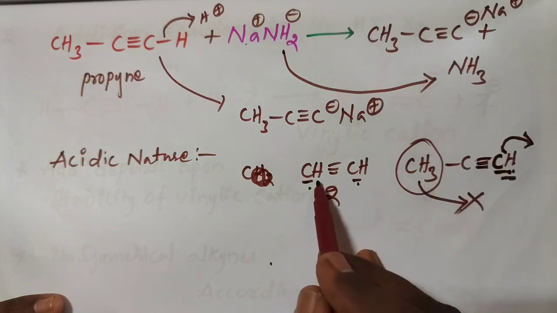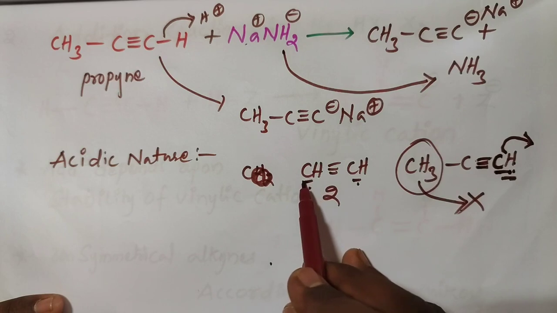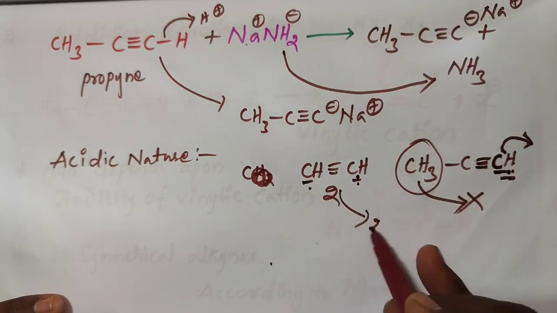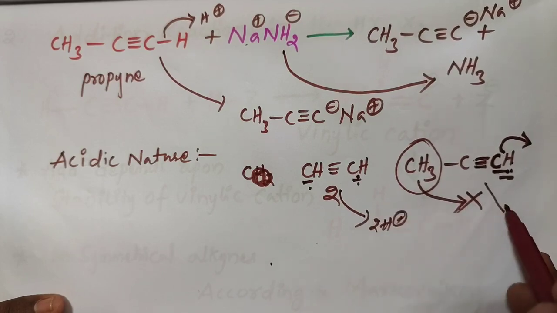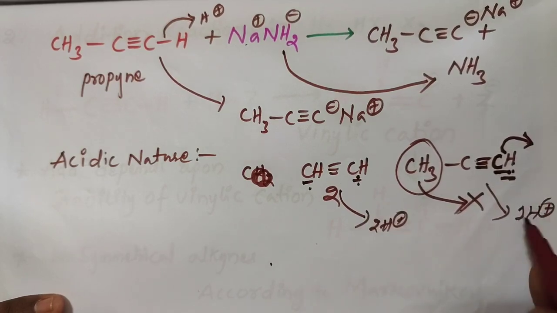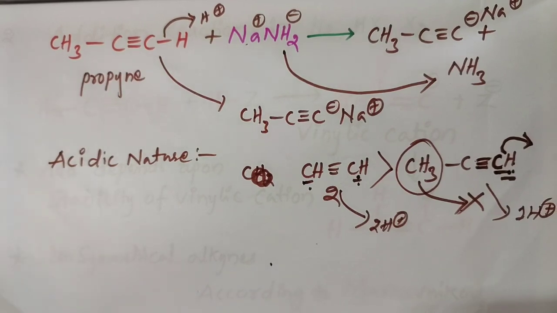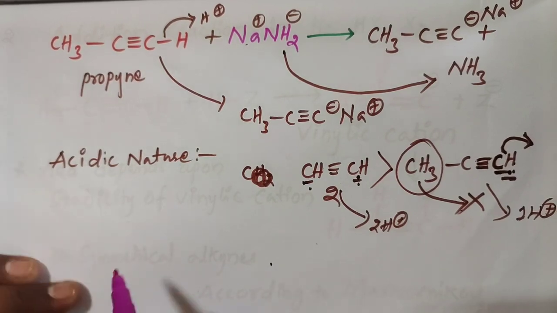In ethyne each carbon has one hydrogen, so two H plus can be released, while propyne releases only one H plus. So ethyne is more acidic than propyne.